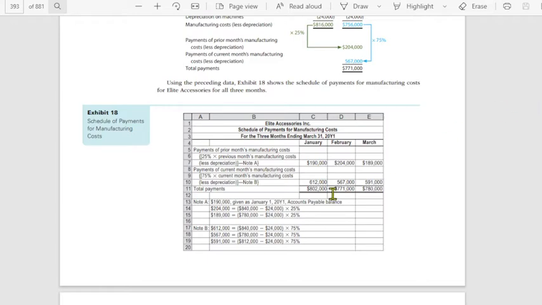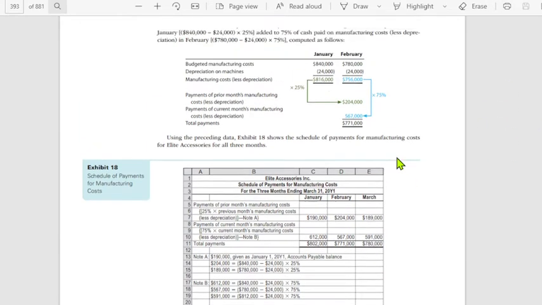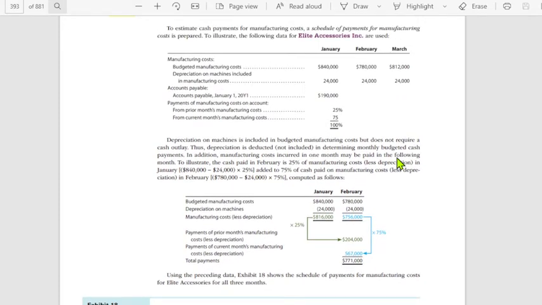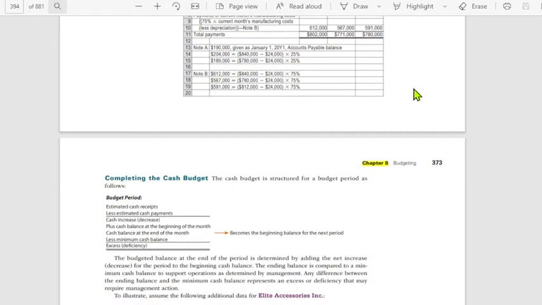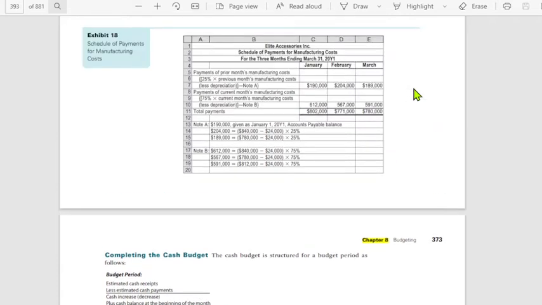So bakit sir 840,000 minus 24,000? Saan po nanggaling yung 24,000? Because the 24,000 is the depreciation on machines included in manufacturing costs. So kasama dito sa 840, 780, and 812 yung depreciation. Eh yan naman ay hindi mo naman kinokolekta. This is a non-cash item, yung depreciation. Kaya dapat ibawas mo yan. So ganun lang siya. Itotal mo lang po yan, then we get now the total payments for January, February, and March under Exhibit 18, schedule of payments for manufacturing costs.